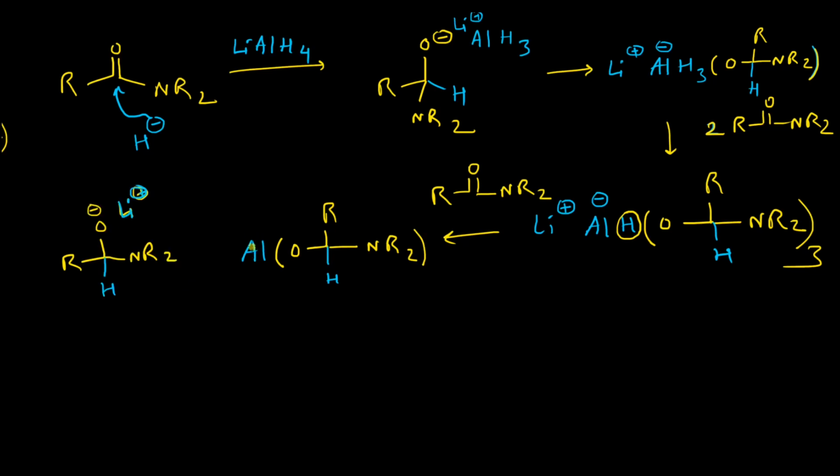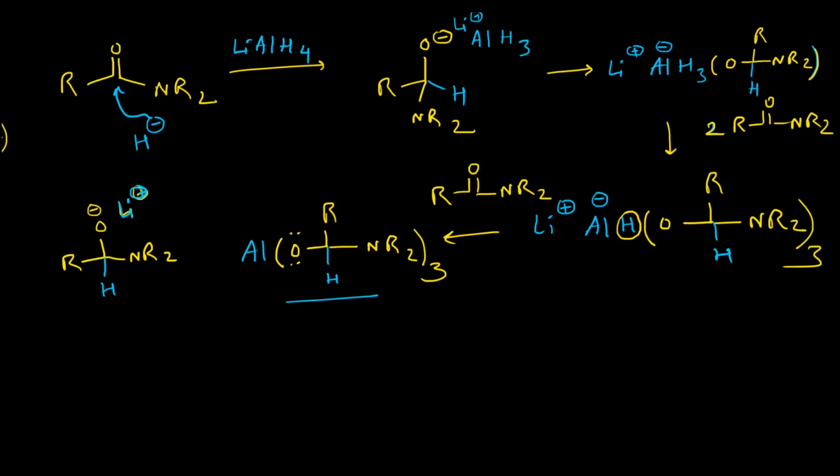So now this aluminum center is basically electronically saturated via the conjugation of this particular oxygen lone pair. 3 alkoxy groups are there, so 3 oxygen atoms will donate electrons into the vacant aluminum 3p orbital, and thereby reducing its Lewis acidity, and that's why this particular alane will remain in this alane form.